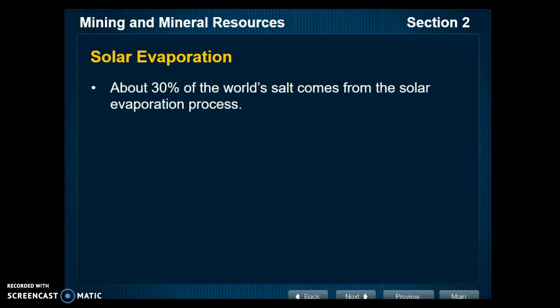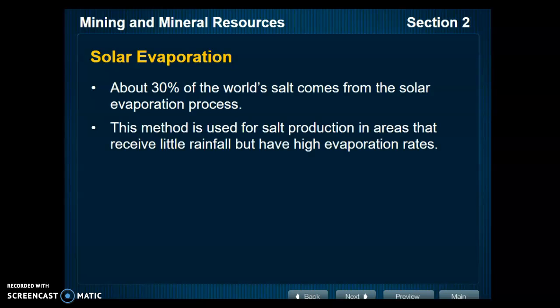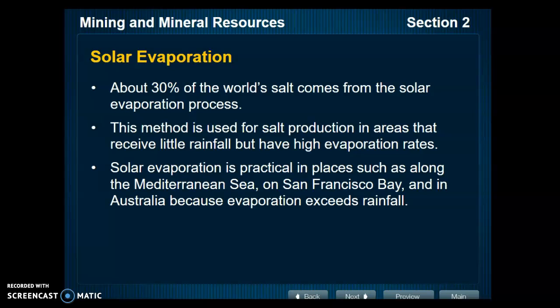About 30% of the world's salt comes from the solar evaporation process. This method is used for salt production in areas that receive little rainfall but have high evaporation rates. Solar evaporation is practical in places such as along the Mediterranean Sea, on San Francisco Bay, and in Australia, because evaporation exceeds rainfall.